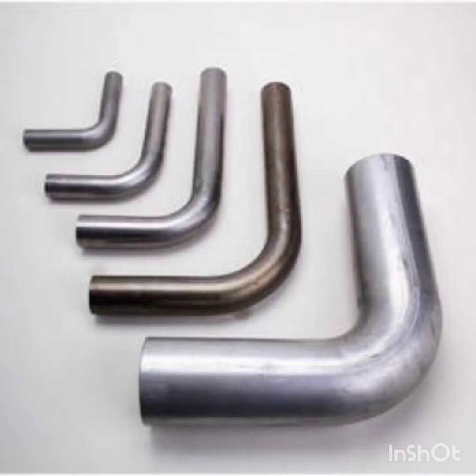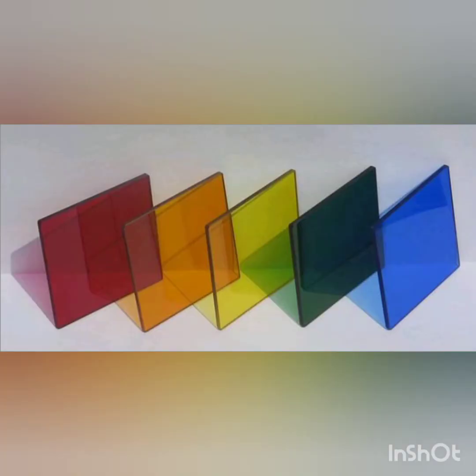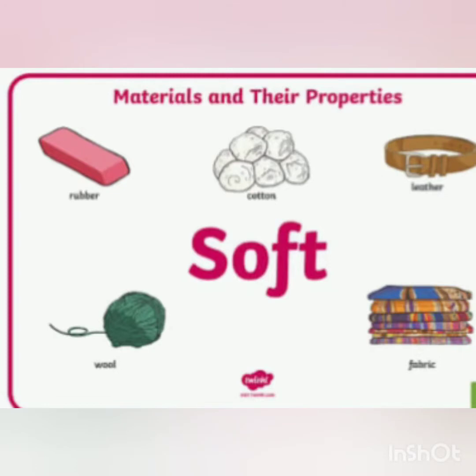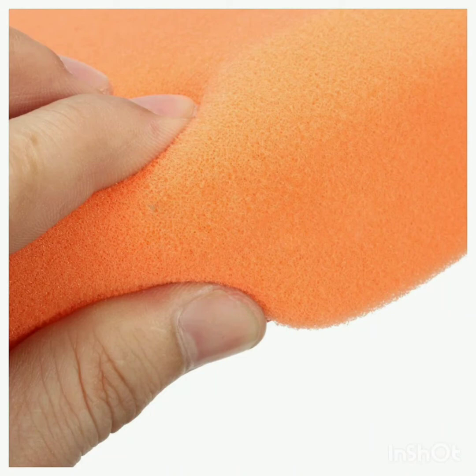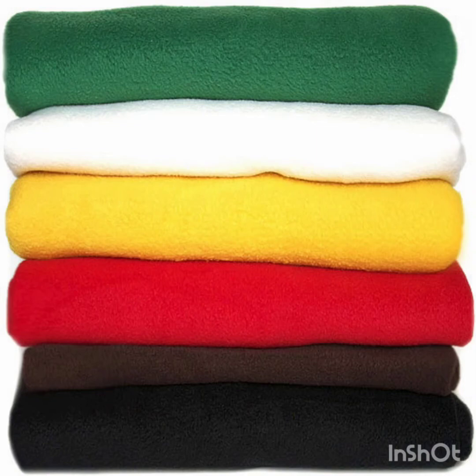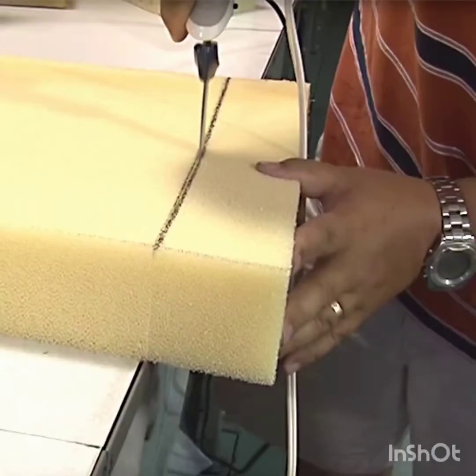Examples of hard materials, iron and glass. Then soft materials. Materials which can be easily compressed, cut, molded or scratched are called soft materials. For example, if we press a piece of sponge between our hands, we will find that it can be compressed easily into a smaller size. A piece of sponge can also be cut, bent or scratched easily. So, sponge is a soft material.